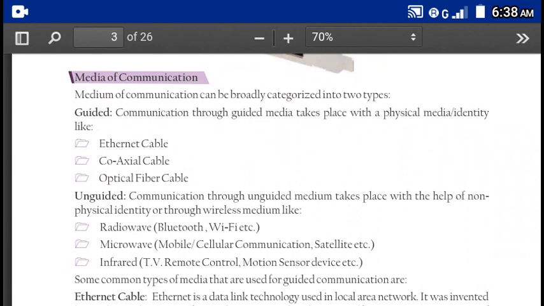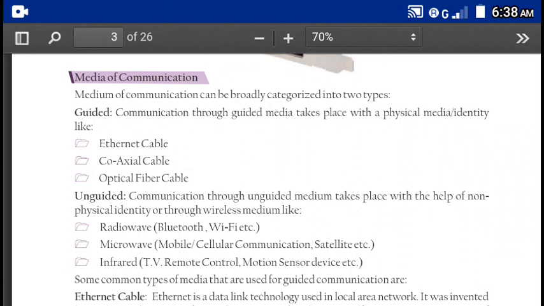They are Ethernet cable for local area network, that means inside a room or inside a campus. Coaxial cable is used to connect network throughout a city or multiple cities. Optical fiber network is used to connect interstates or throughout the country. It is capable of giving high speed internet connection.